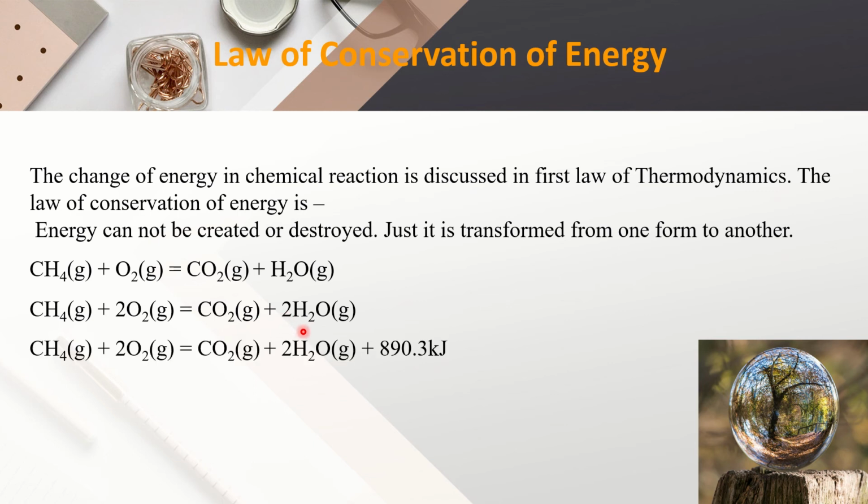So the reaction can be written as methane and 2 mole oxygen react to produce carbon dioxide, 2 mole water, and also 890.3 kilojoule heat. That means here the internal energy of reactant molecules, that means the chemical energy, is converted to heat energy, and now the reaction is balanced in case of energy.